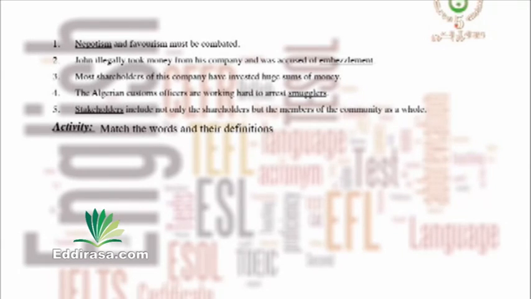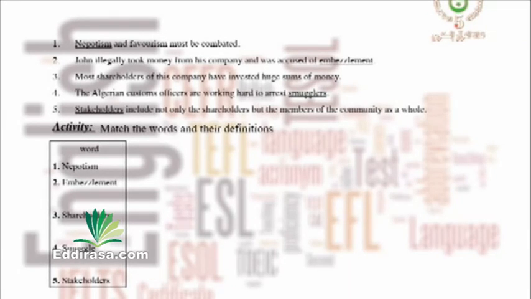Now we are going to match the words that were underlined in these sentences with their definitions. Let's start. Nepotism, embezzlement, shareholders, smugglers, stakeholders. Now consider these words.